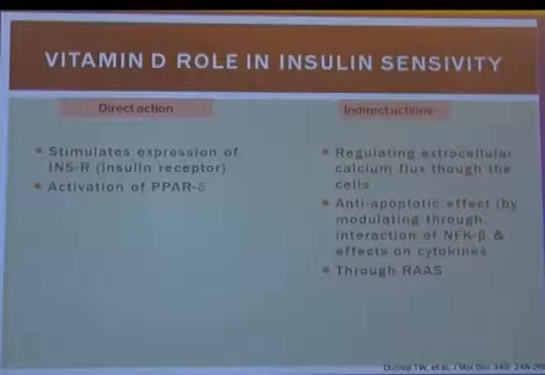Vitamin D has direct as well as indirect effects on glucose. It stimulates the expression of the insulin receptor, it activates PPAR gamma and PPAR delta, it regulates extracellular calcium flux through the cells, it has an anti-apoptotic effect by modulating the interaction of NF-kappa B and effects of cytokines, and it also has an effect on RAAS, and through this also it may have an indirect action on glucose metabolism.